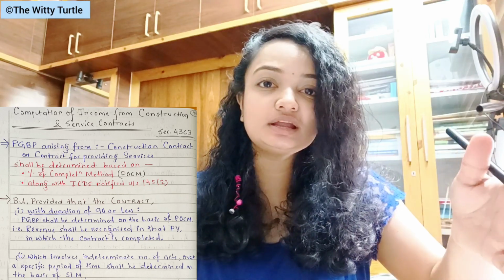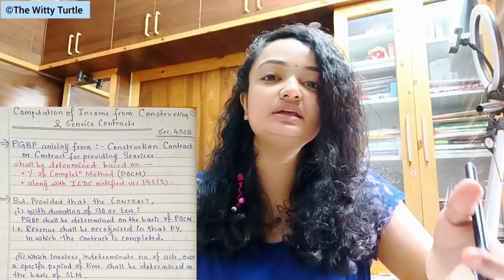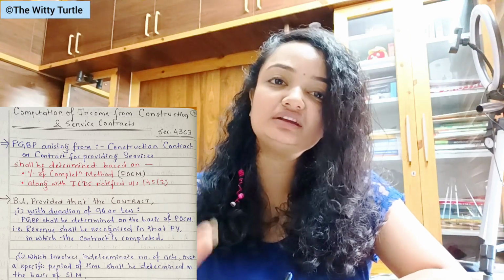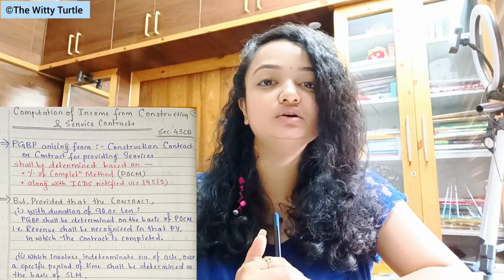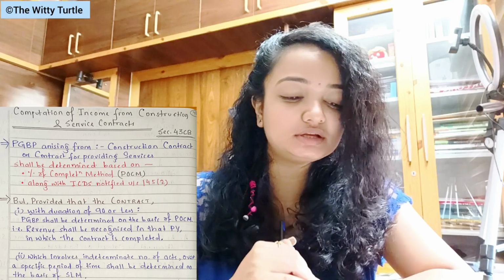So what is the meaning of straight line? Jitna hai divided by jitne years hai, right? So 3 crores divided by 3 years, so 1 crore every year will be recognized. I hope this is clear. Now,